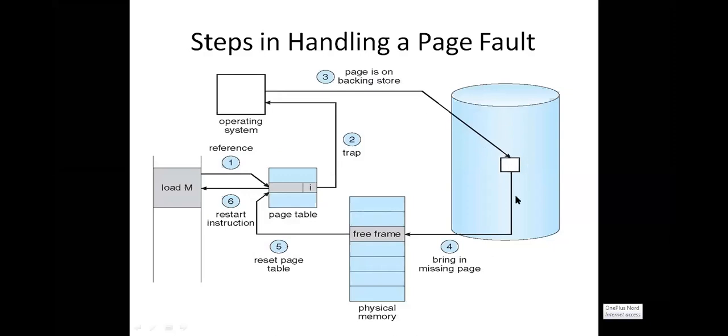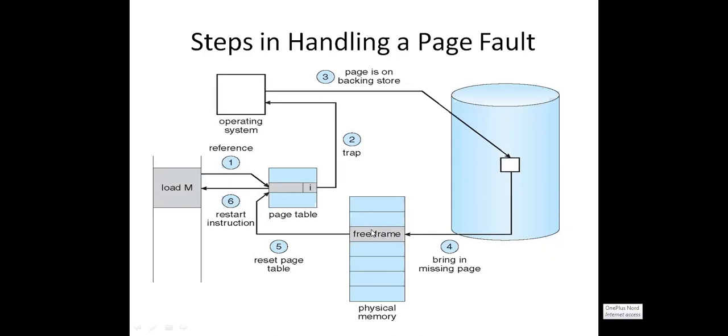And then what it will do, we need to take the page from secondary memory to main memory. In order to take the page from secondary memory to main memory, first we need to check whether free memory is available or not, whether a free frame is available or not. Yes, there is a free frame. If there is a free frame, then we need to take this particular page from secondary memory and keep it in the main memory.